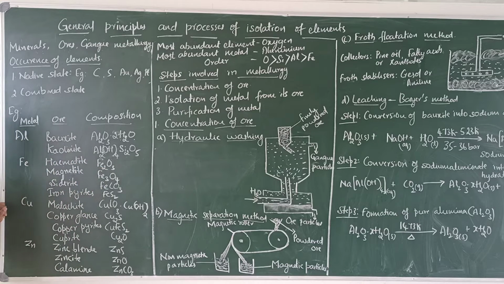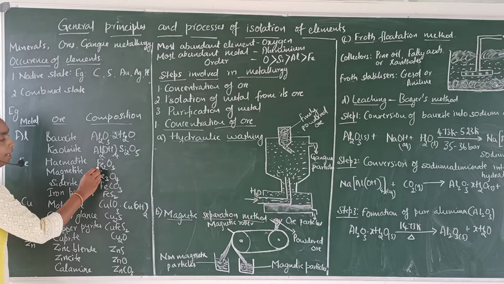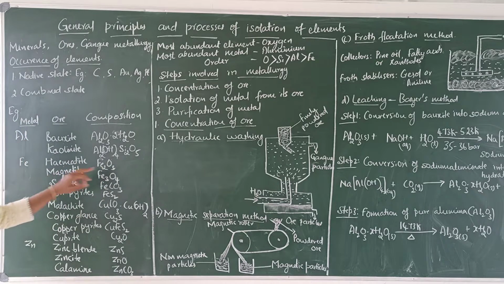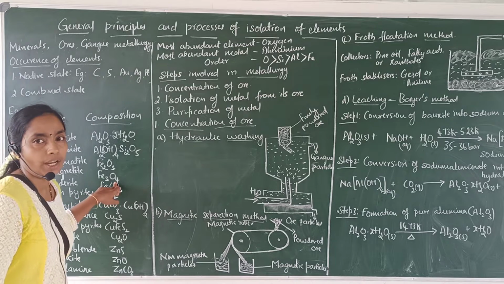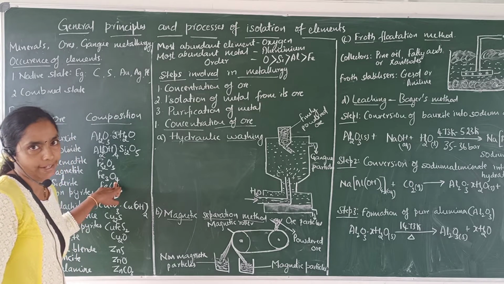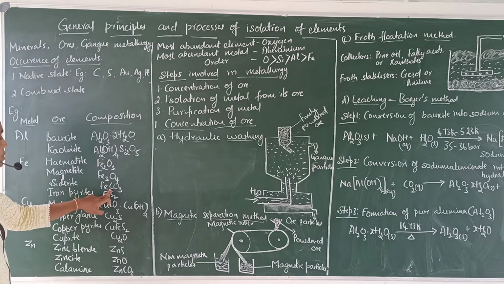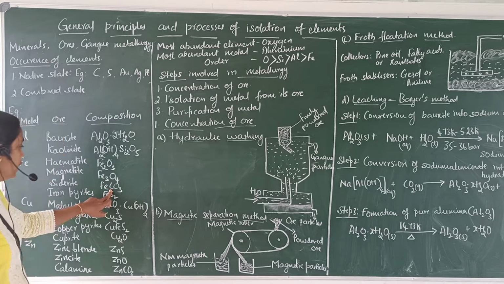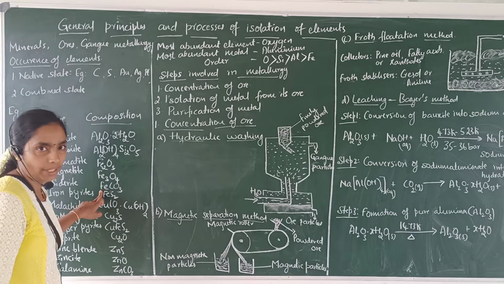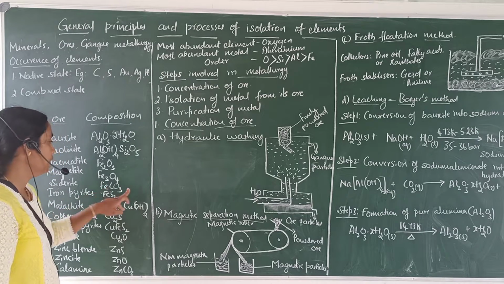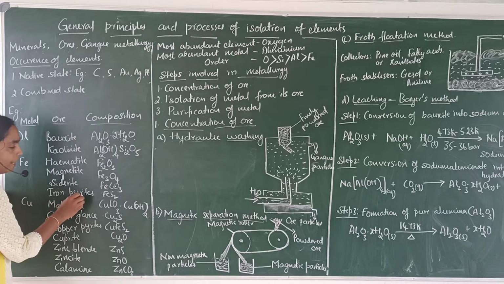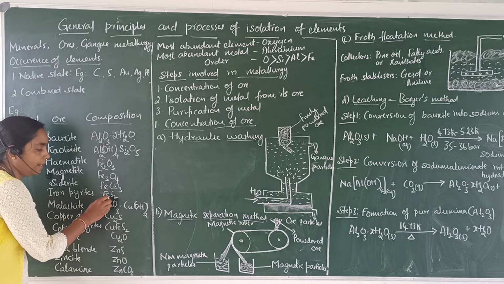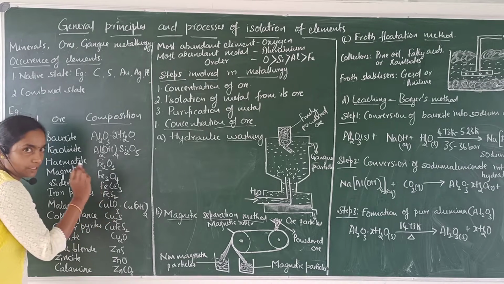The next ore of iron, hematite. The composition of hematite is Fe2O3. Iron is combined with oxygen, therefore it is called oxide ore. Another ore, magnetite, the composition is Fe3O4 and it is also the oxide ore of iron. Siderite, the composition is FeCO3. See here, carbonate ion is combined with iron, Fe2+ ion, and it is the example for carbonate ore. Iron pyrites, it is the sulfide ore of iron and the composition is FeS2.